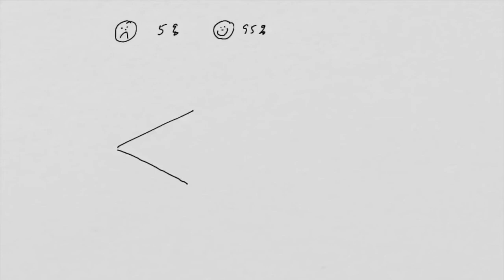branching is whether you have the disease or not. So this is the have the disease and this is the not have the disease, and we know that it's 5%, so we can put 0.05 there and we can put 0.95 there.